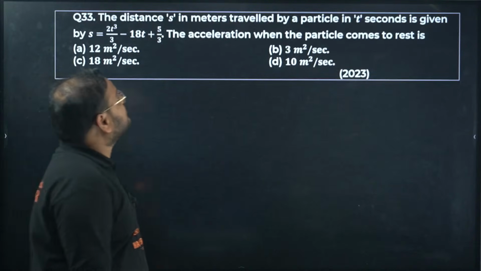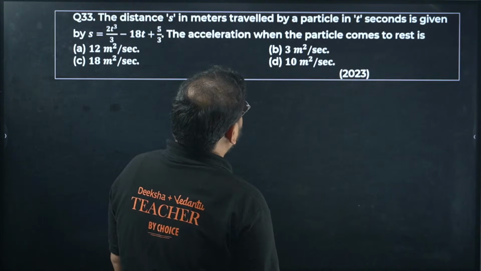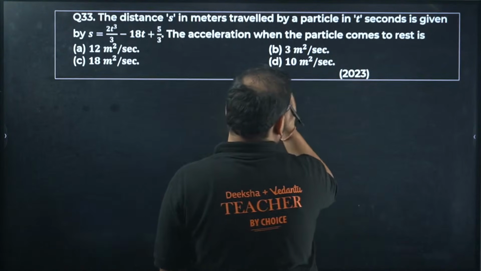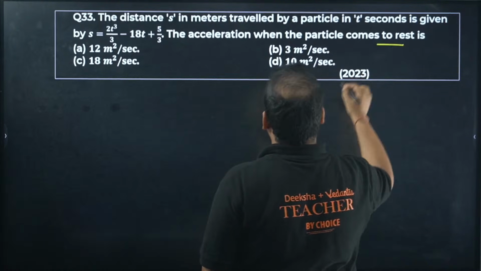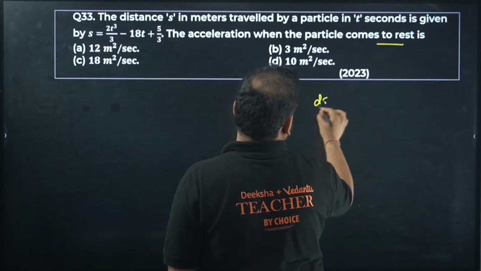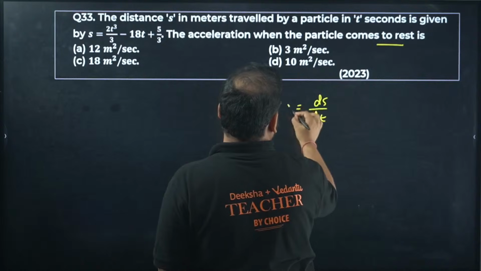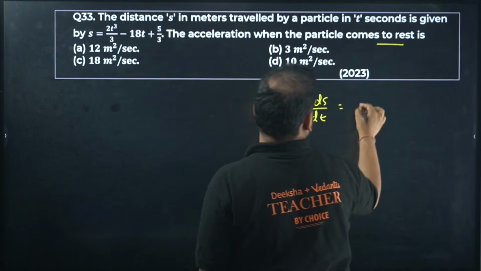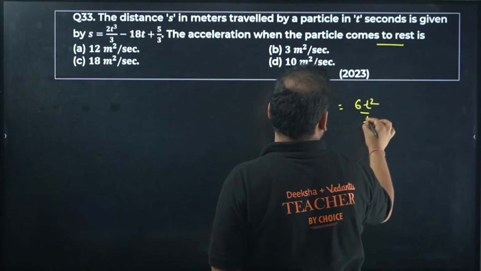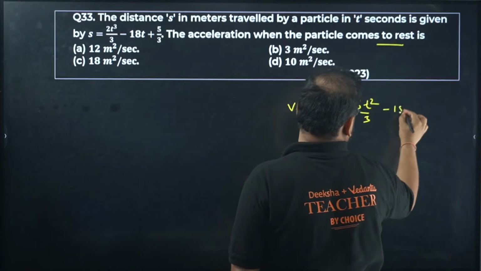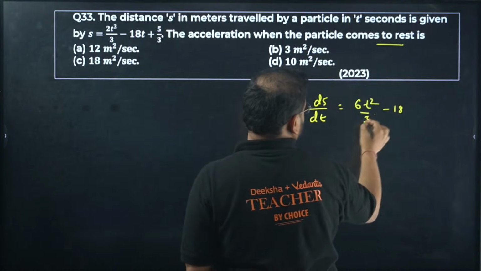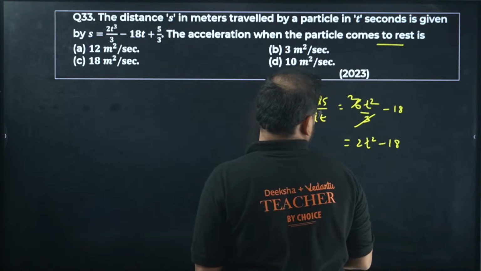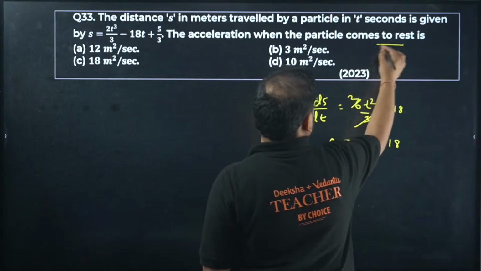The distance s in meters traveled by the particle in t seconds is given as this s. It comes to rest, so velocity is 0. So let's find the velocity first. ds by dt, I get this as 6t square by 3 minus 18, that is 2t square minus 18. This is equal to 0, because the velocity is 0 when it comes to rest.